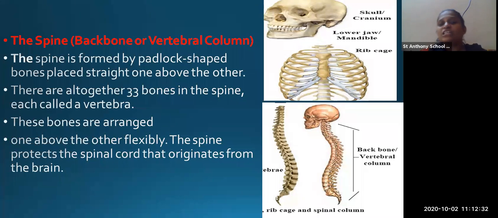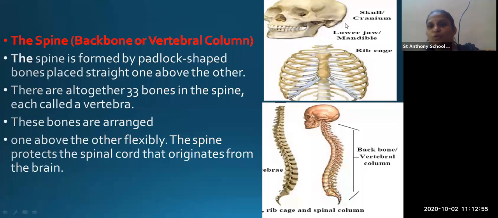Okay, now these bones are arranged one above the other and flexible. Flexible means they are easily movable. You can do the exercise by touching the feet easily because your vertebral column is movable, flexible. Okay, the spine protects the spinal cord that originates from the brain.